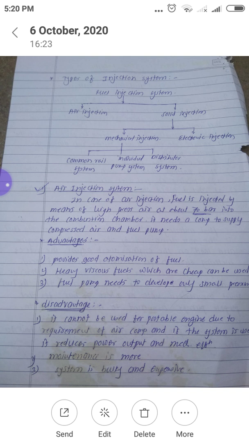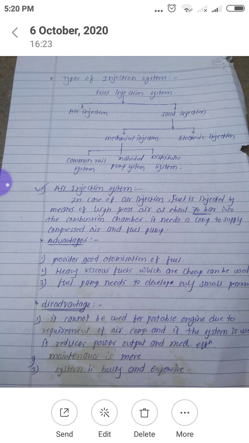Simple example of this air injection system is what? Kerosene stove. Almost in everybody's house there is a stove, that is a kerosene stove. If we pump that kerosene stove during the starting, the kerosene which is present inside the tank is pressurized with the help of air.